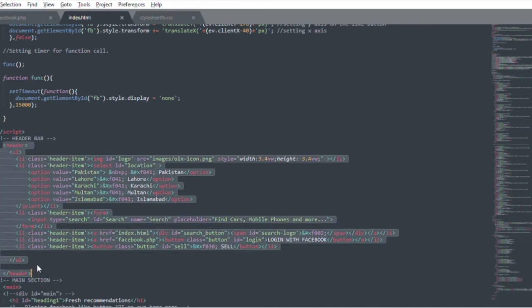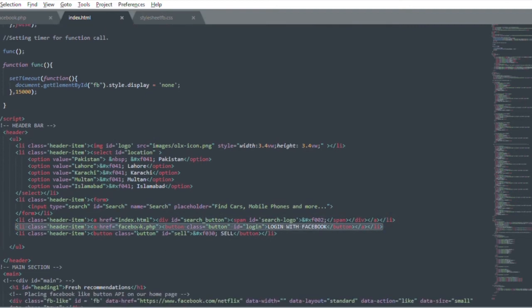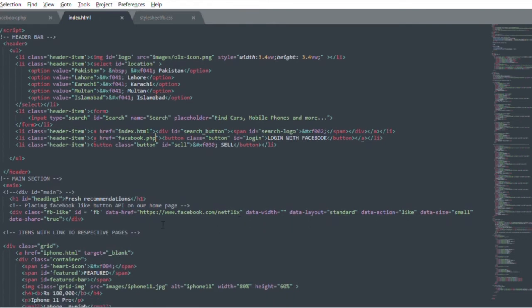In header, we created the button for Facebook login, in which we did not link it with www.facebook.com. Instead, we linked it with our facebook.php file, which I will be showing you afterwards. And the second thing we did, this will help us in phishing.